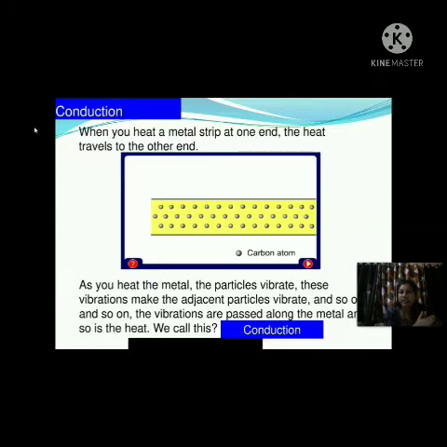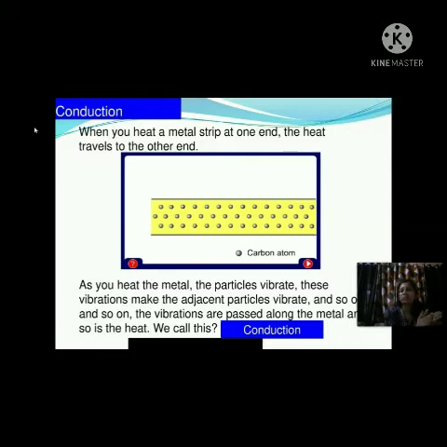Conduction means the transfer of heat from the hotter end to the colder end of an object. So that is the meaning of conduction. And the basic characteristic of this process of conduction is that the particles do not move at all.